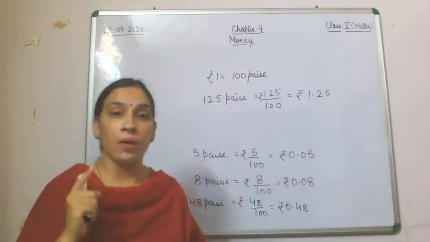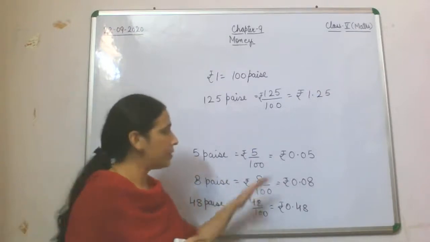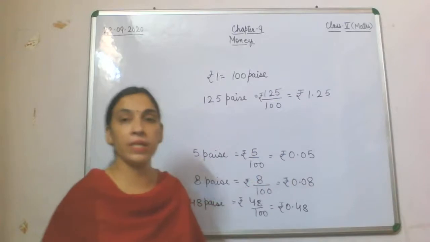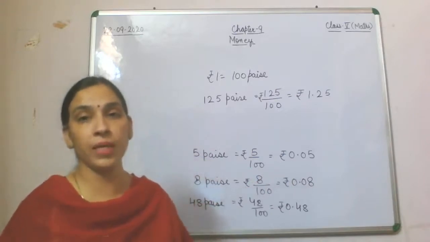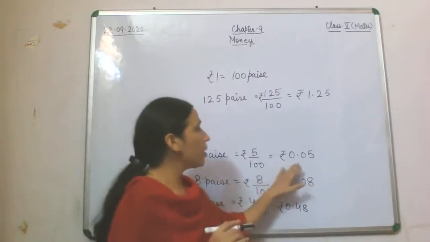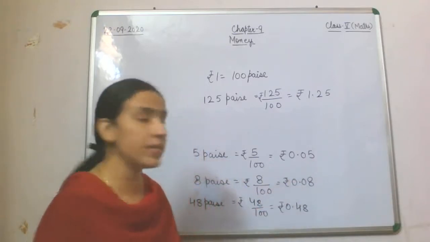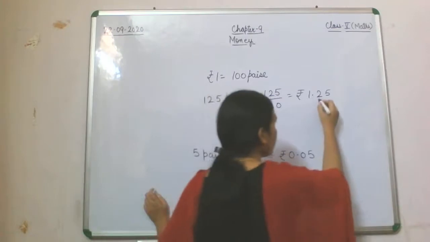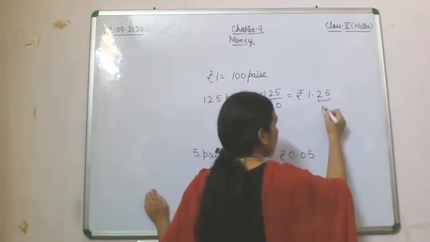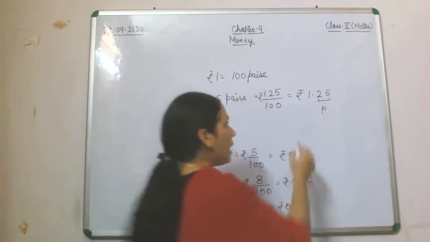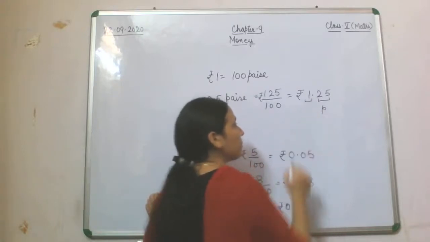Now when we are putting the decimal between rupee and paise, the decimal part, that is the number after the decimal, symbolizes paise and this part symbolizes rupee.